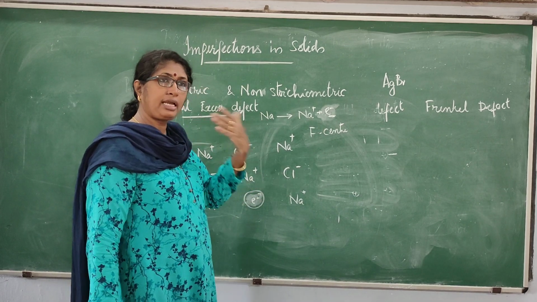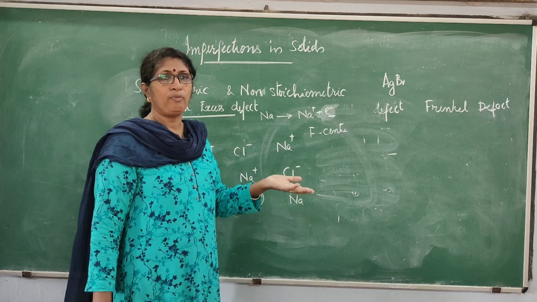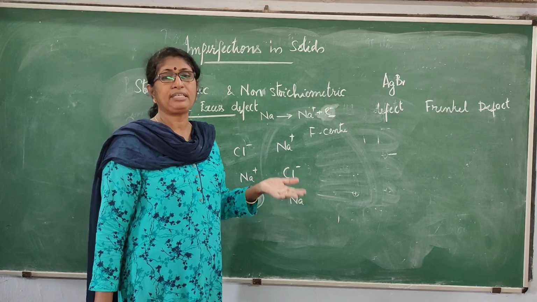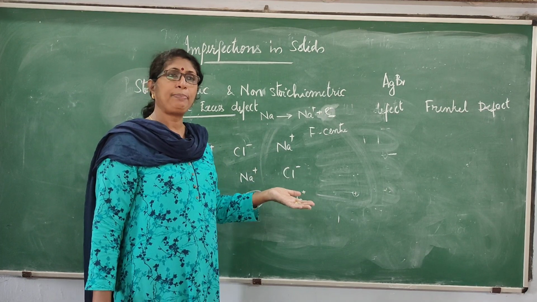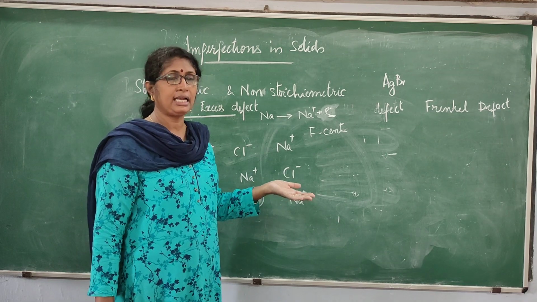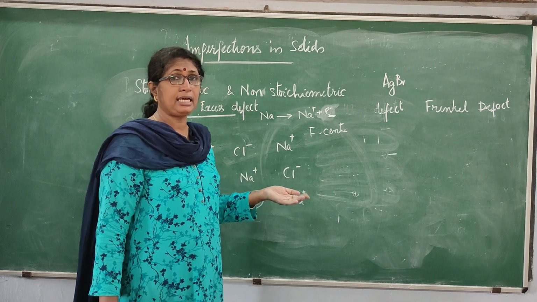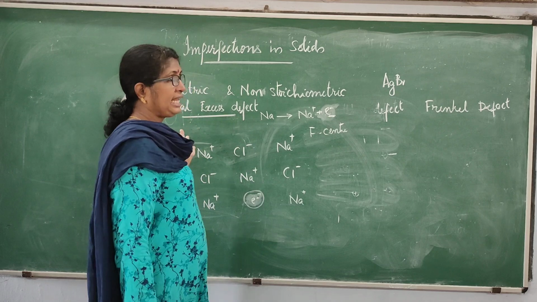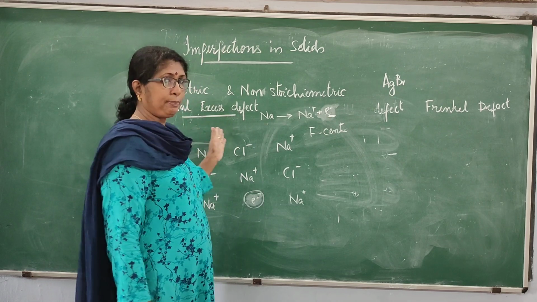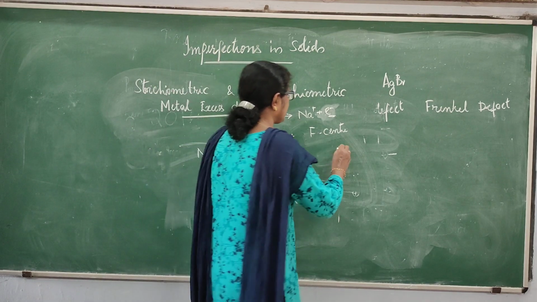Now potassium chloride, if you heat it, will become violet in color. Lithium chloride, if it is heated with lithium vapor, will get a pink color. So different colors will be there. So this is one type of metal excess defect. Another type is seen in zinc oxide.